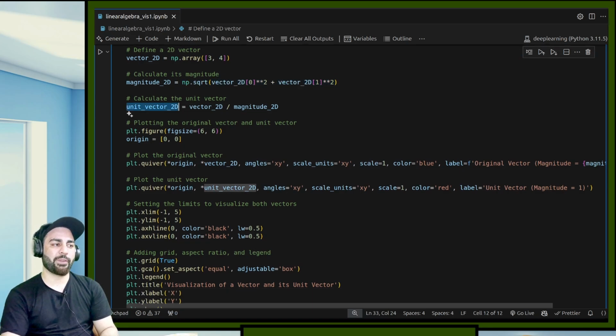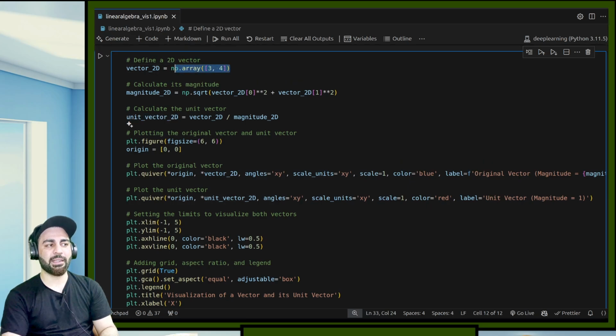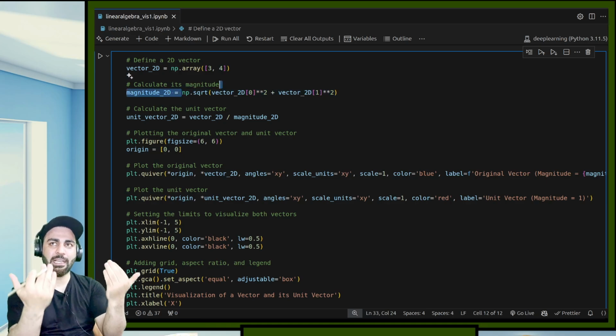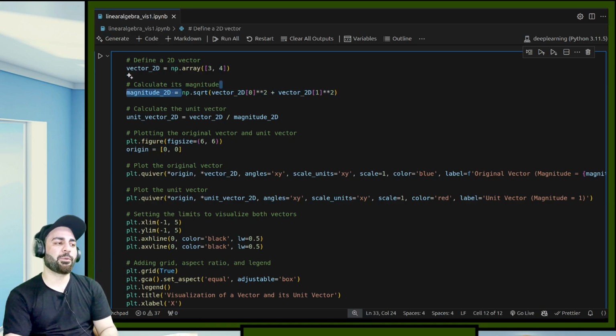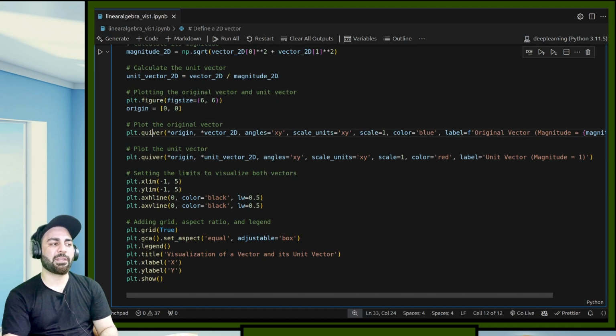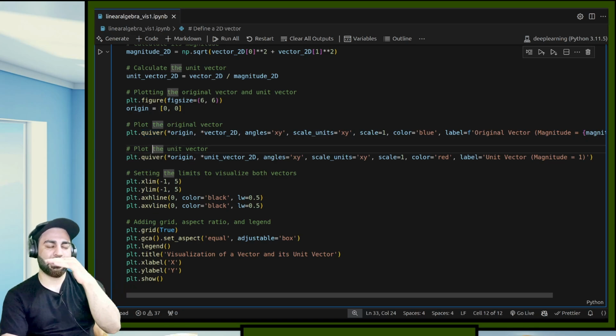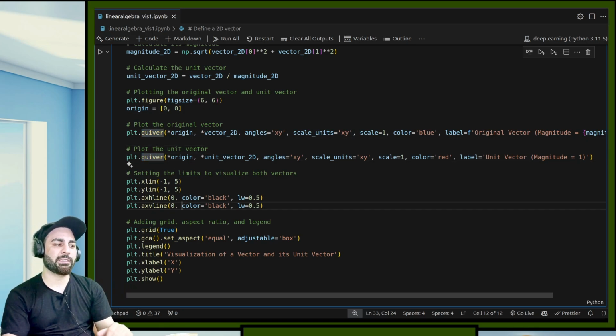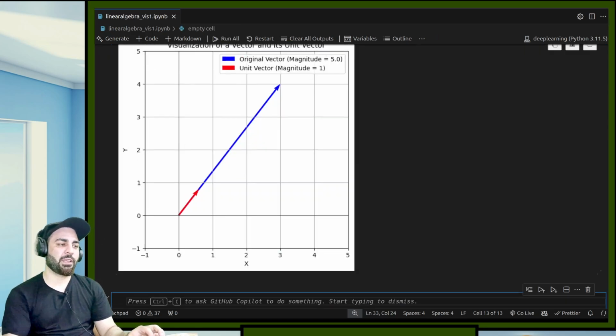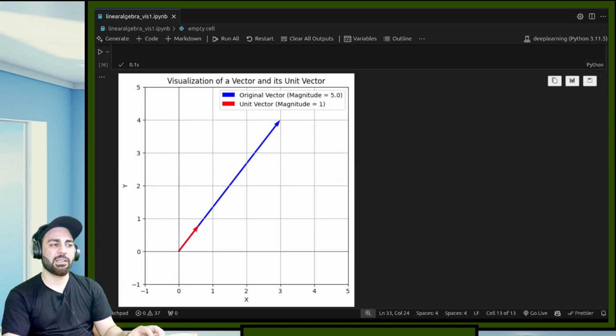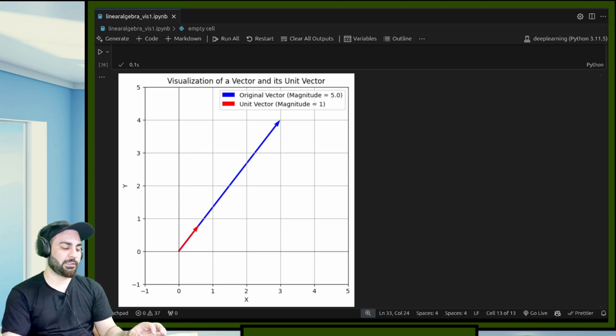How to compute the unit vector now? This is the vector, and each component should be divided by its magnitude. So when we square the things and compute the magnitude back, it should be unity. That's why I'm dividing it over here. Then we have this arrow, and the second arrow is for the unit vector, and then we set these limits. You can see the original vector, this blue vector, has the magnitude 5.0. Now we have this unit vector, and you can see it has the magnitude of 1. This was the unit vector.